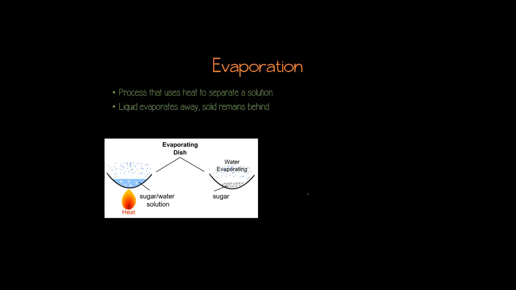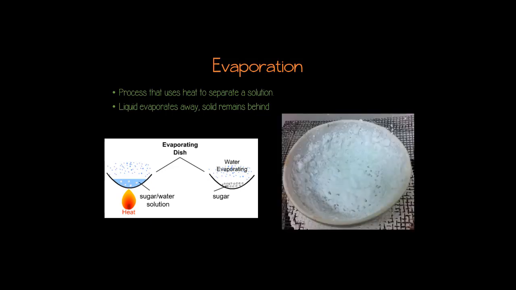But you can evaporate the water, either by boiling it or just by putting it into the sun. And the water is going to turn into gas and evaporate into the air, and it's going to leave the solid sugar behind. So remember that the tool that we use to separate solutions is evaporation.